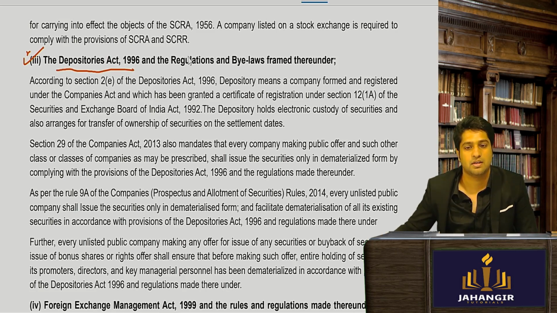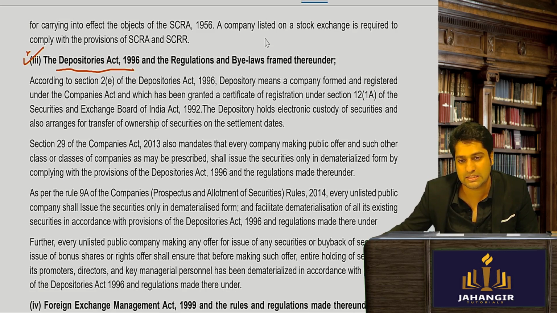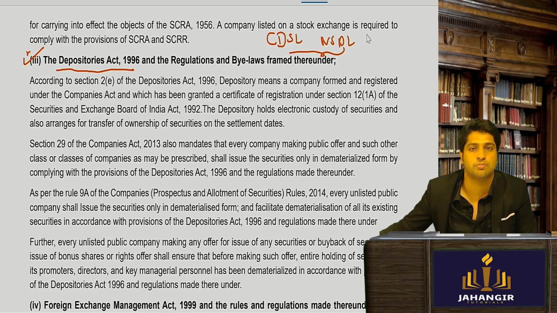Depositories Act. Tell me one thing. Which are the two depositories in India? NSDL, CDSL. NSDL and CDSL. Okay, so these are two depositories. What is the function of a depository?